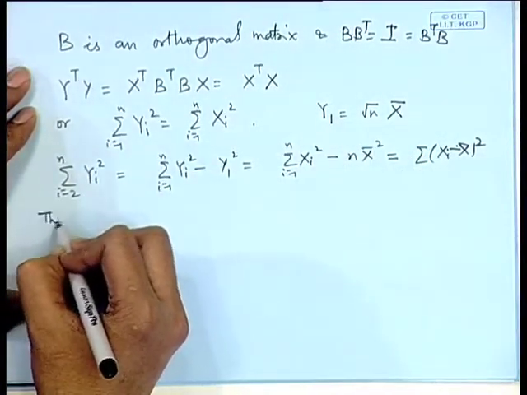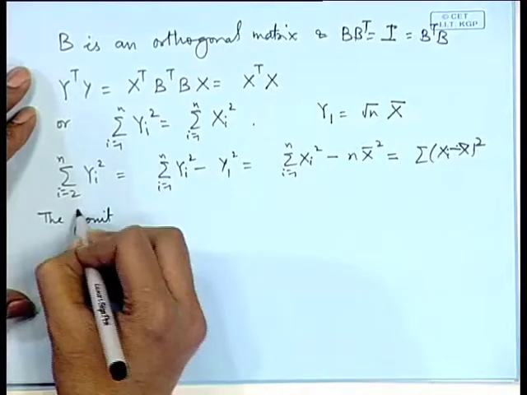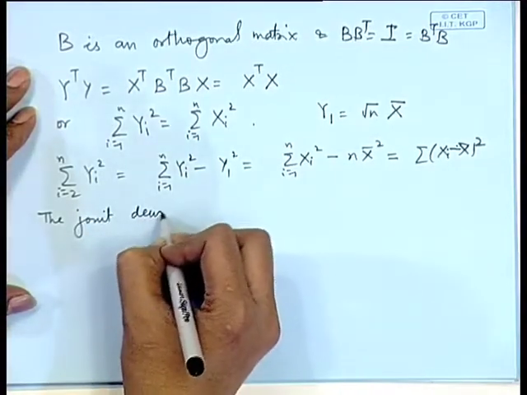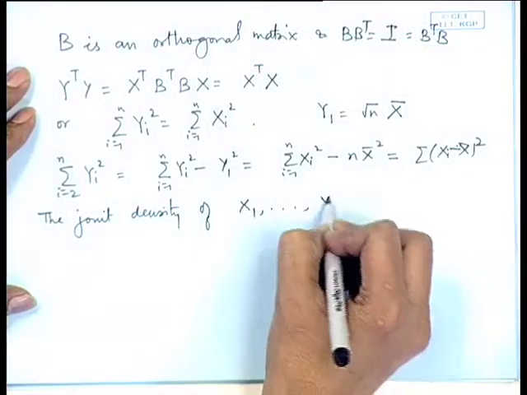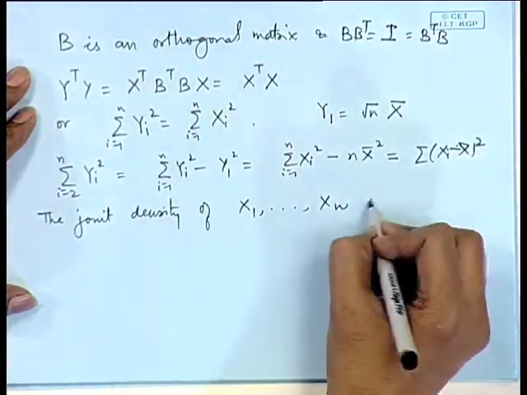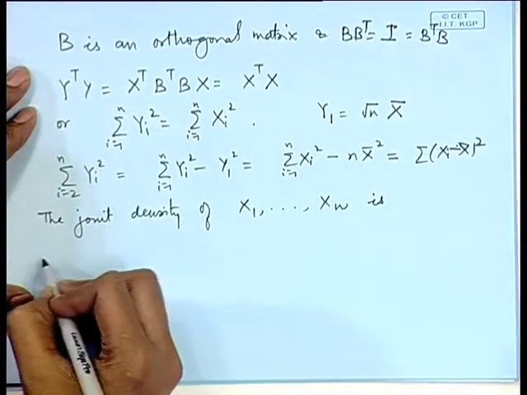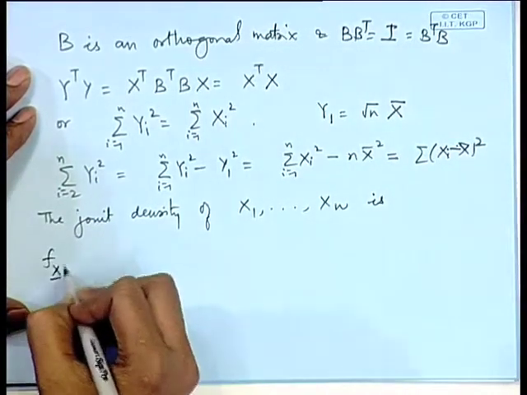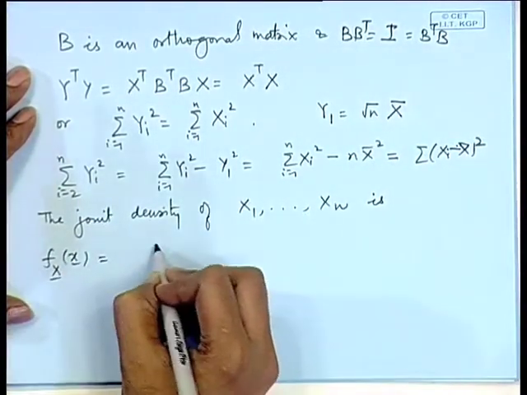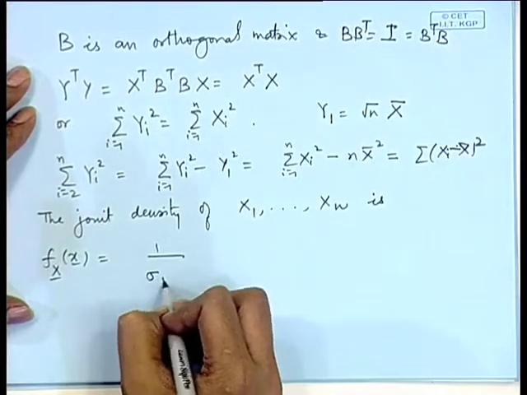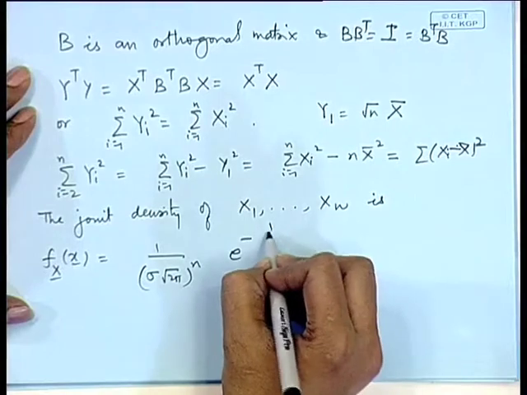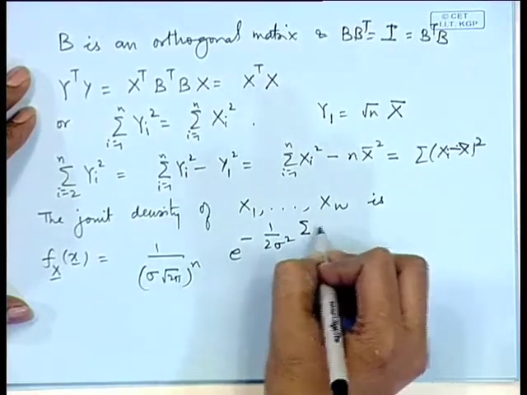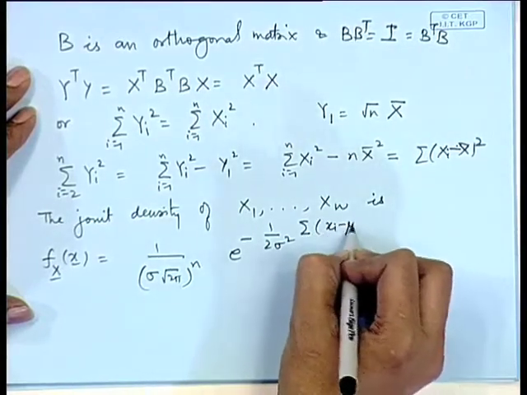So, firstly we write down the joint density function of x_1, x_2, ..., x_n. Each of these x_i's are normal (mu, sigma square) variables. So, that distribution we write as (1 by sigma root 2 pi) to the power n, e to the power minus 1 by 2 sigma square sigma (x_i minus mu) whole square.